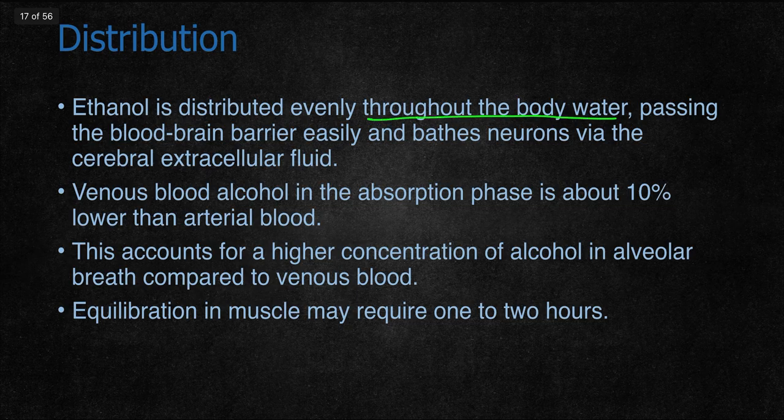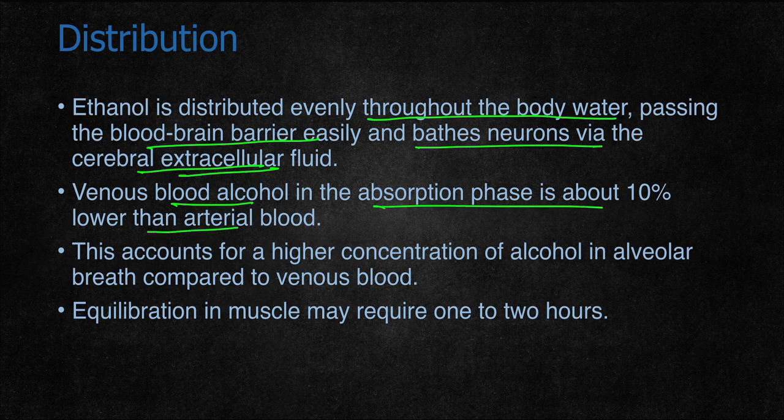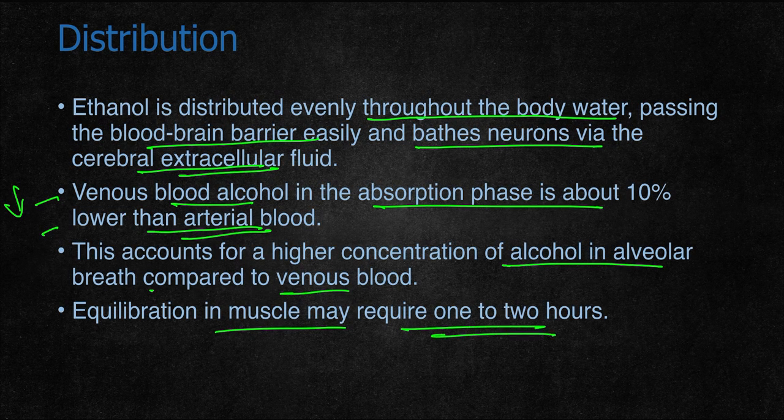Ethanol is distributed evenly throughout the body water, passing the blood-brain barrier easily and bathing nervous tissue via the cerebral extracellular fluid. So again it is easily distributed. It enters the CSF and the brain. Venous blood alcohol in the absorption phase is about 10% lower than arterial blood. This accounts for the higher concentration of alcohol in alveolar breath compared to venous blood. Equilibrium in muscles may require 1 to 2 hours. So within 1 to 2 hours, the alcohol concentration will be the same in muscle tissue also.